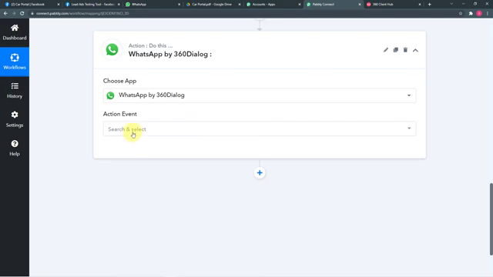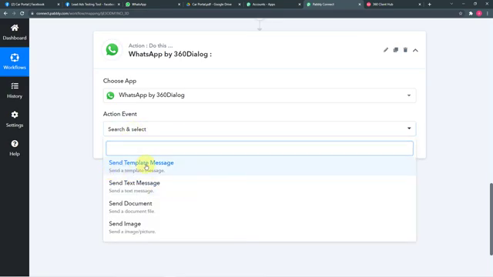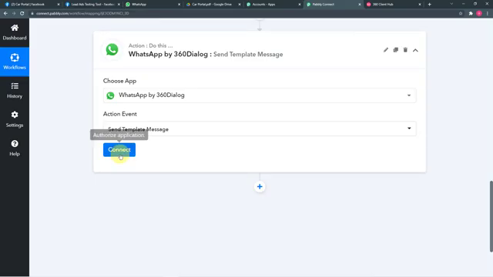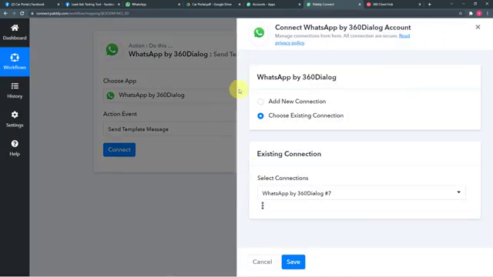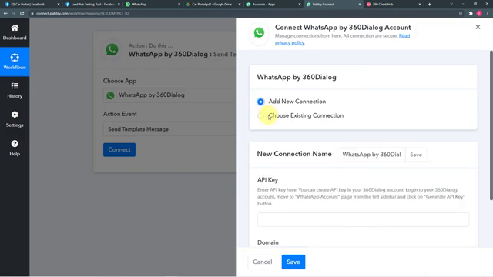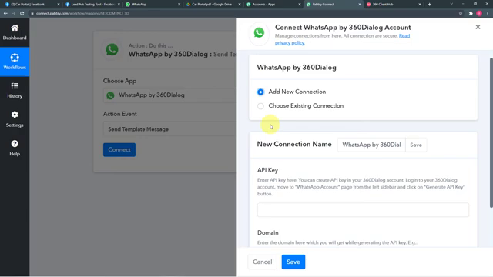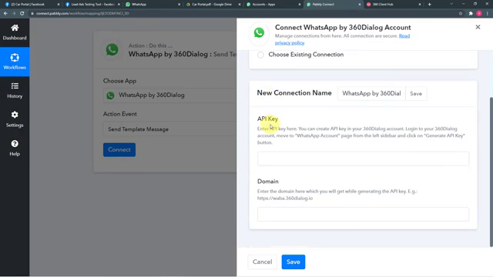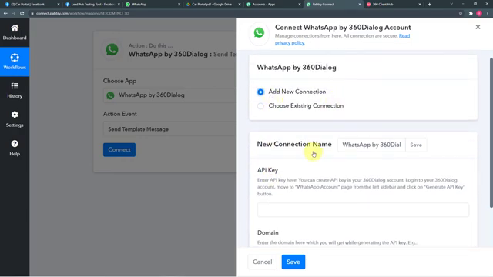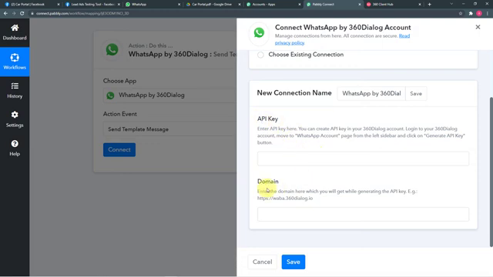In the section event, you have to select the send template message option. Then click on connect here. And from this window, choose the add new connection option if you're making the connection for the first time, right? So I'm showing you the process of making the connection for the first time. I have chosen add new connection, and it is asking for the API key and the domain name. To find these, you have to go to your 360 dialog account and generate an API key there, right? So let me show you the process.